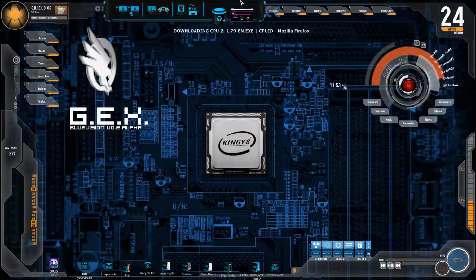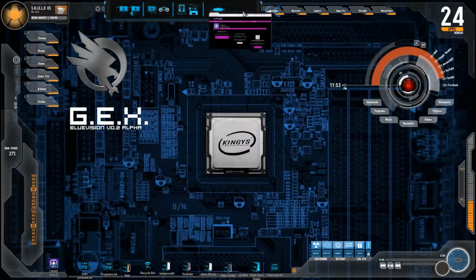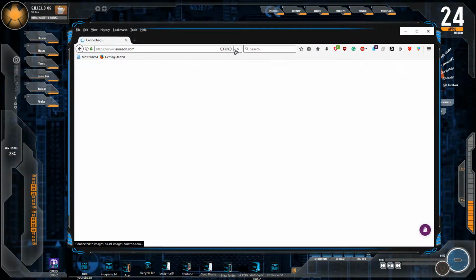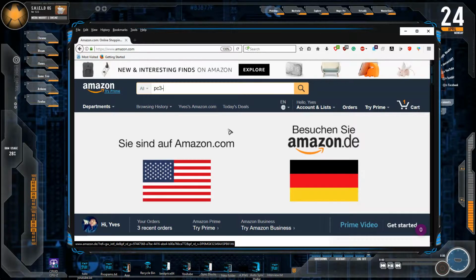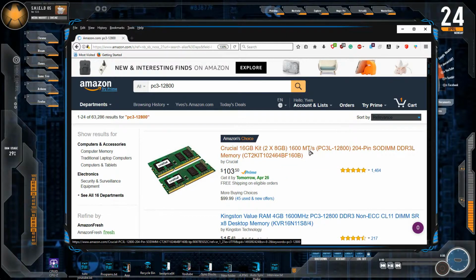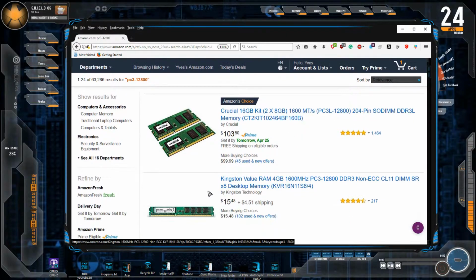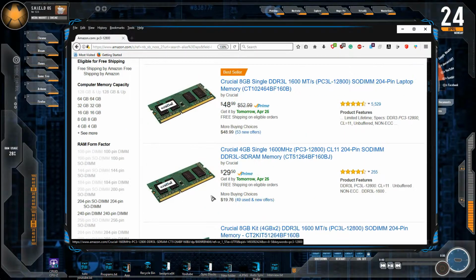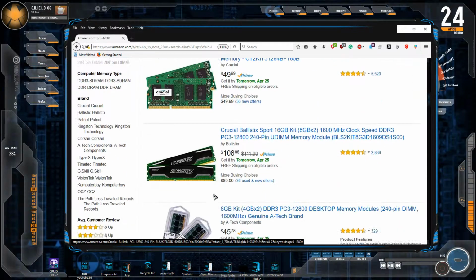So go ahead and close this window. Open your web browser and look for the RAM just by typing the details. I prefer Amazon, so I'm going to look it up on Amazon, and you see that we already have a bunch of results. You can decide to go to eBay or anywhere you need.